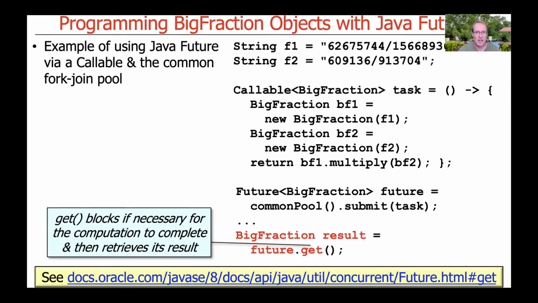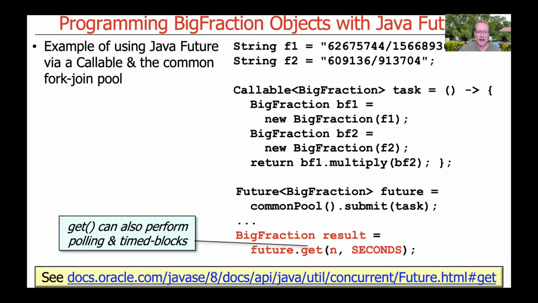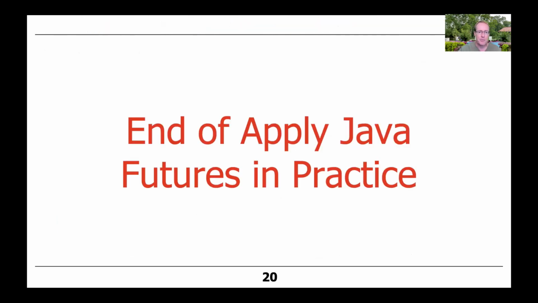And in that case, we will either call the get method, which will block until the computation is done if it's not already done. If it's already done, you get it right back. If it's not already done, it blocks until we get it back. Or we could do a polling or timed block, where we could say, wait for up to this amount of time. So that's a quick overview showing how to program with classic Java futures. What we're going to do next, of course, is talk about the pros and cons of this approach, so you'll understand why we have Java completable futures to work around the downsides with Java futures.